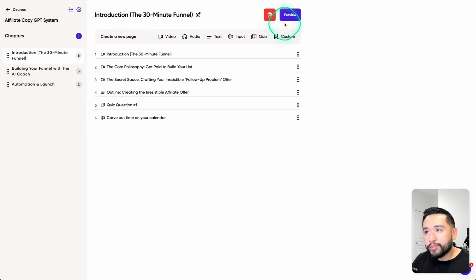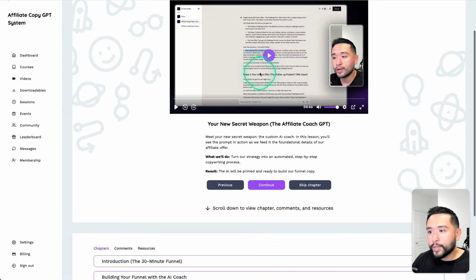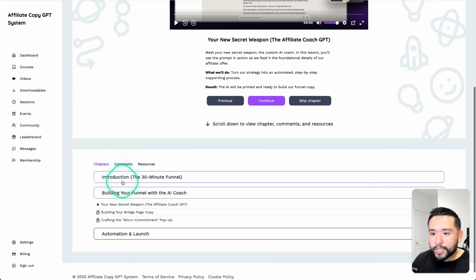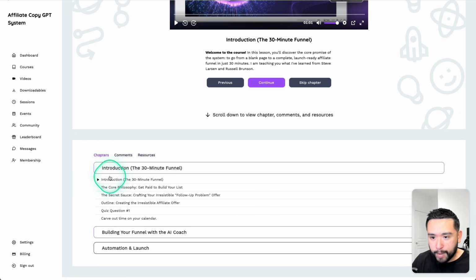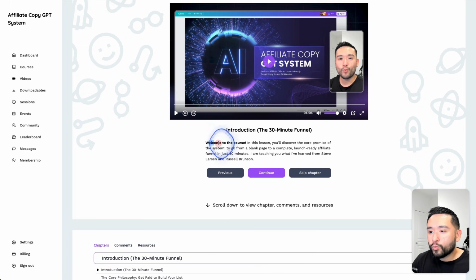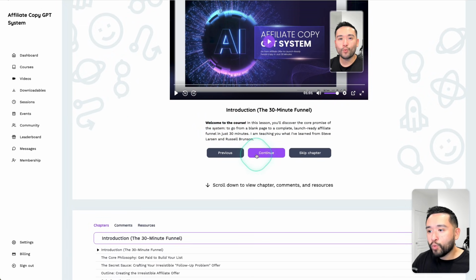Now let me preview this for you. So here we go. Where am I? I am on the first page in the second chapter. Okay, so these are the chapters here. Let me go back to the introduction chapter. So there are 6 sections. Okay, so this is the intro. So they can watch the intro video, read the text. After they are done watching, they can click on continue, or they could skip the chapter.